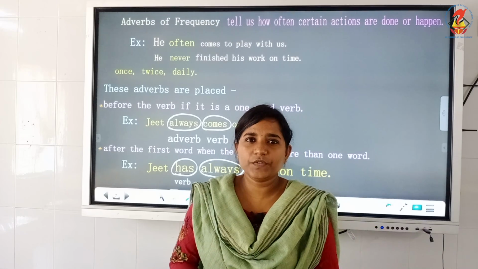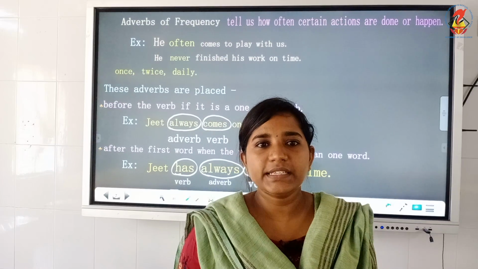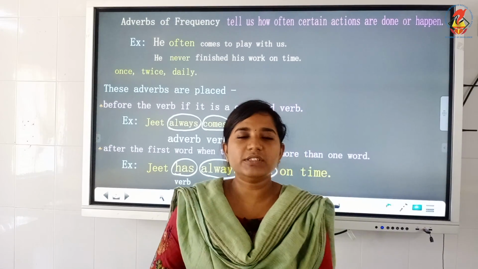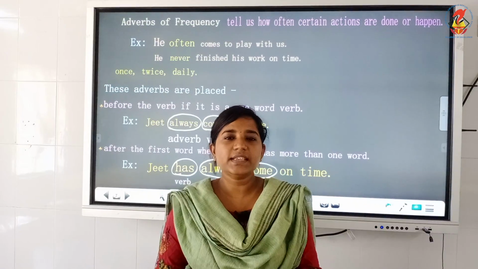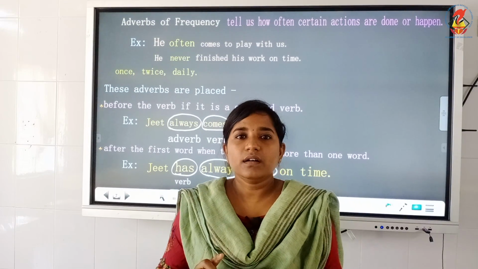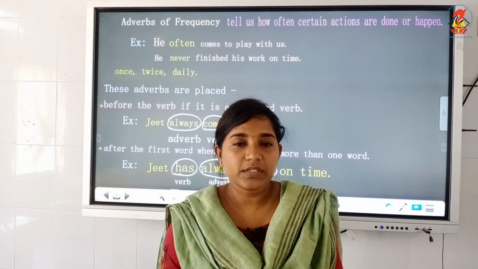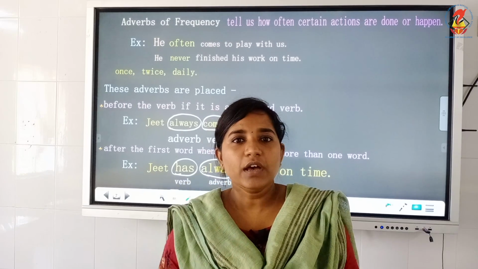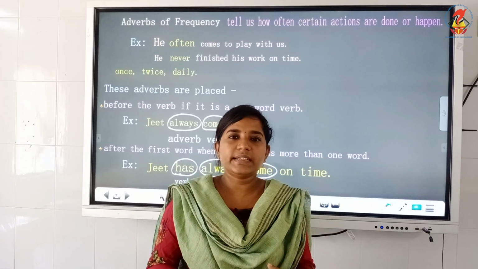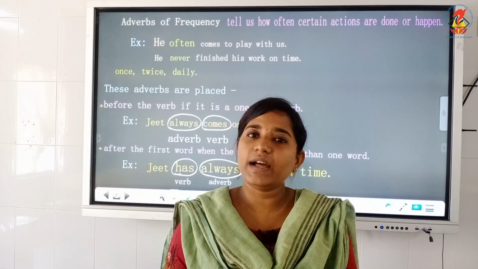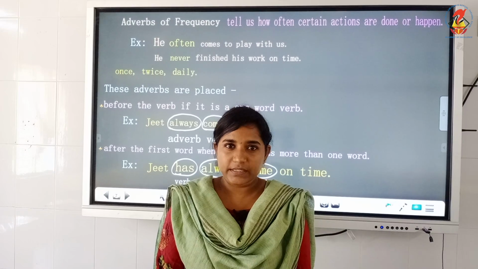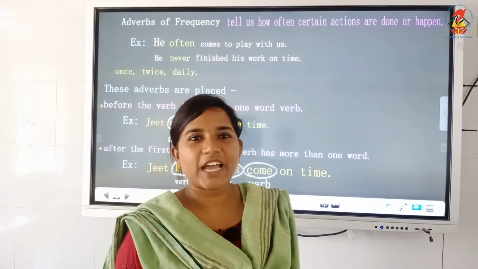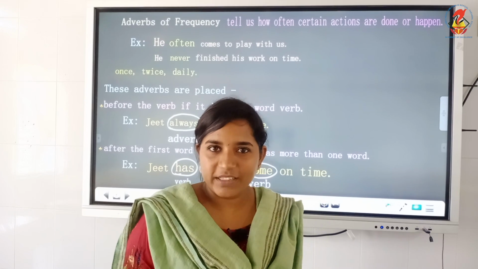So, please watch the video and please learn the chapter. It is very easy. So far we learnt about the 4 different kinds of adverbs: adverbs of manner, adverbs of time, adverbs of place, and adverbs of frequency. From the title itself, that is from the heading itself, we will understand what it explains. So, please attentively learn the chapter and complete all the exercises.